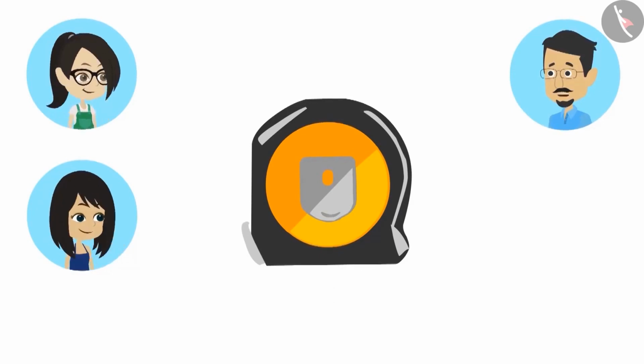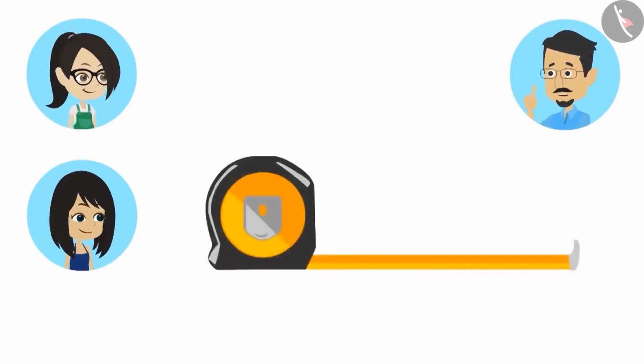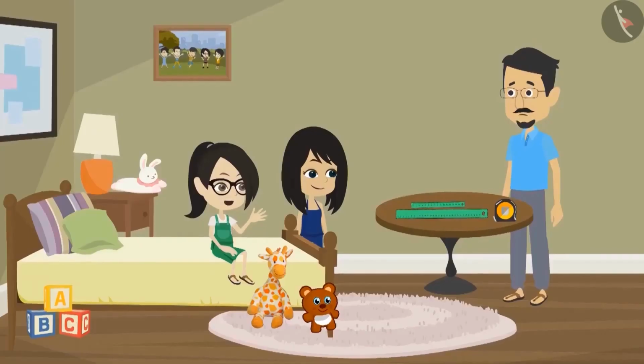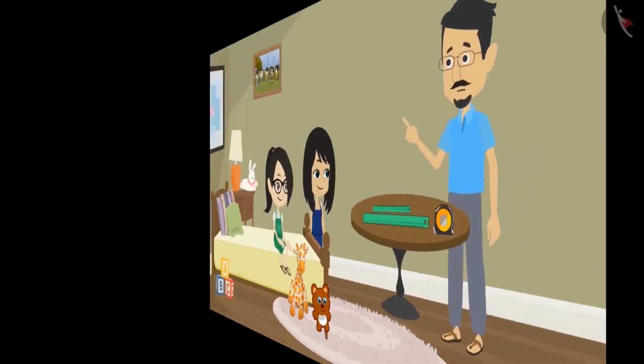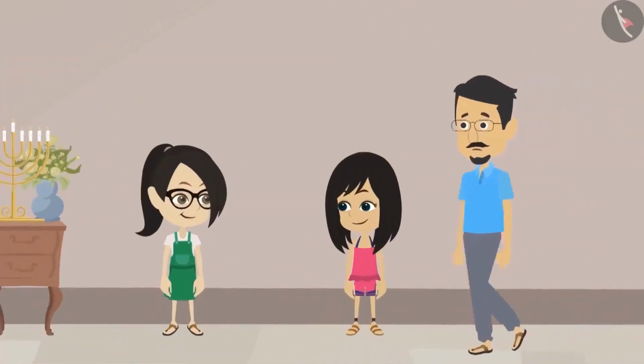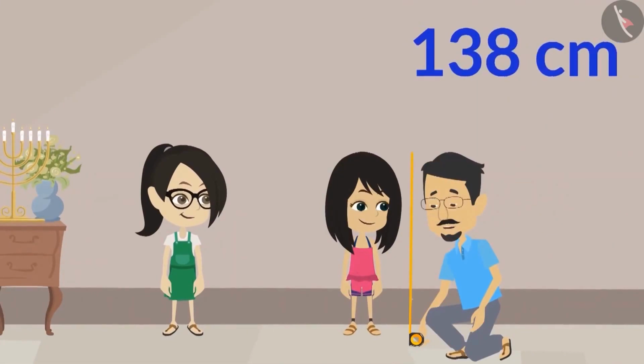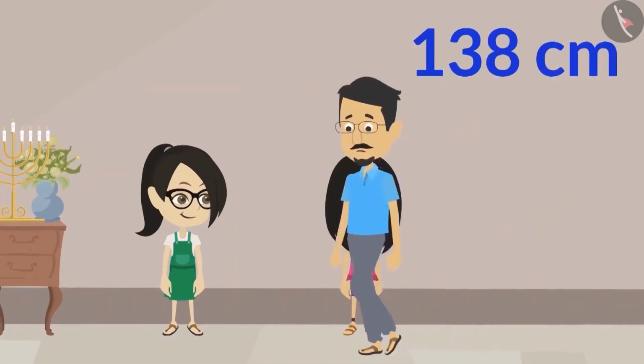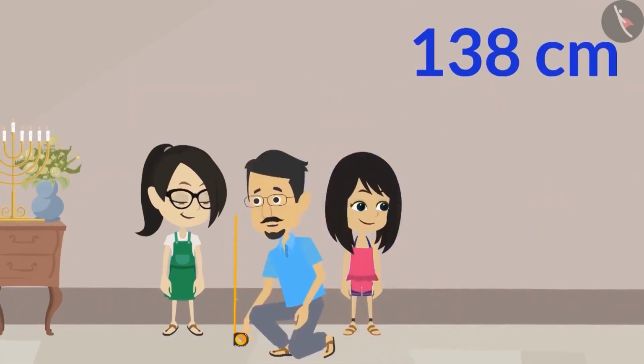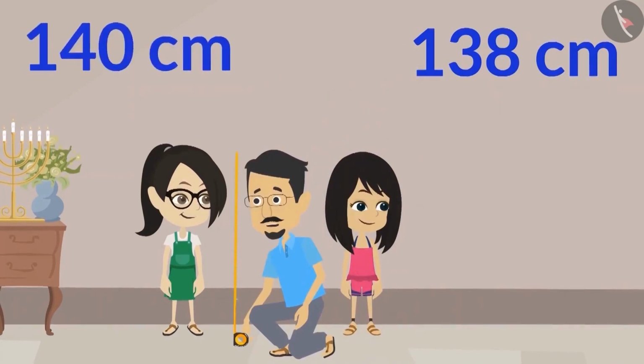How? To use this scale, the handle outside it has to be held and pulled. Pulling this handle brings the scale out. And with this scale, we can measure the height. Uncle, can you measure our height? Sure, you both stand against the wall. Neha, your height is 138 centimeters. And Vandana, your height is 140 centimeters.